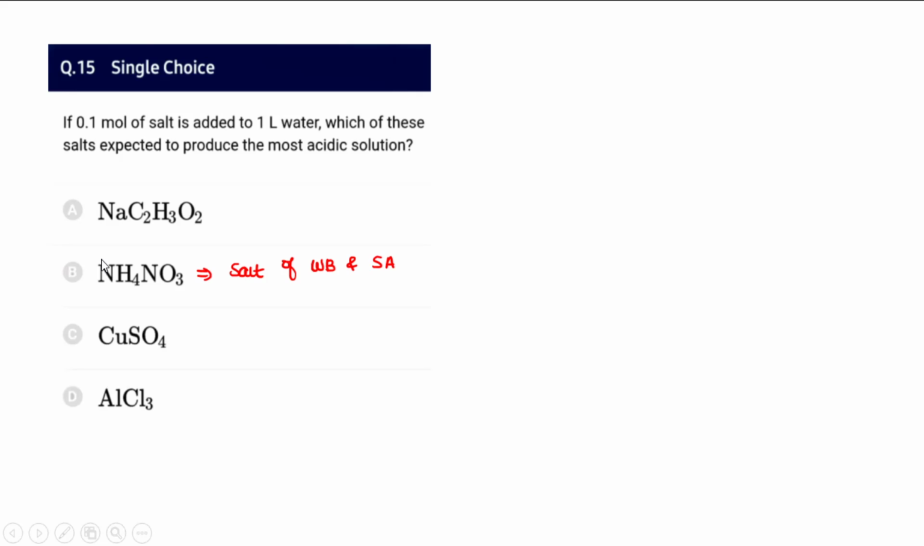And 15: if 0.1 mole of salt is added to 1 liter of water, which of these salts is expected to produce the most acidic solution? The most acidic solution is produced by the most acidic salt, and ammonium nitrate should be the best option, since it is a salt of a weak base and a strong acid. The weak base here is ammonium hydroxide and the strong acid is nitric acid, HNO3. So it is expected to exhibit the most acidic solution. Though C and D also exhibit acidic character, compared to C and D, B is more acidic. A does not come under the category of acidic natures at all.